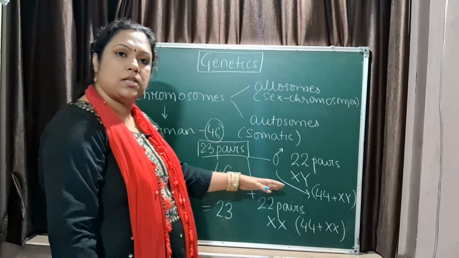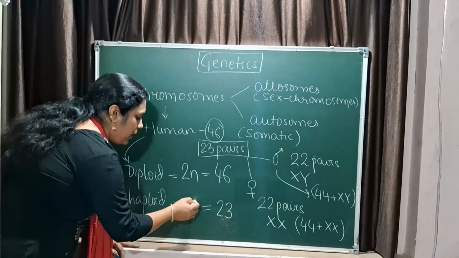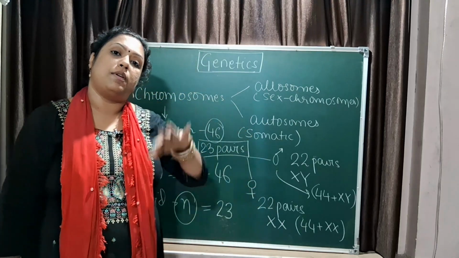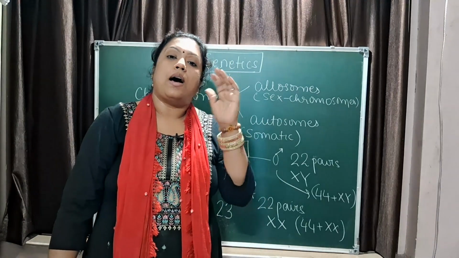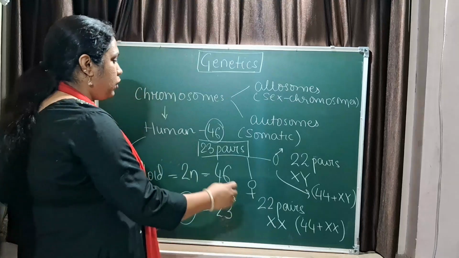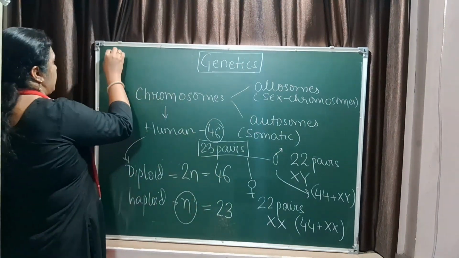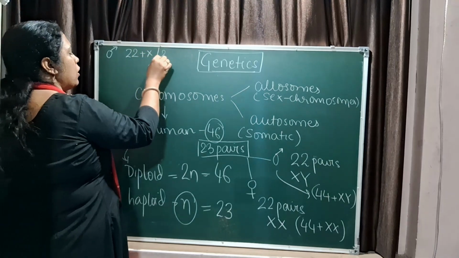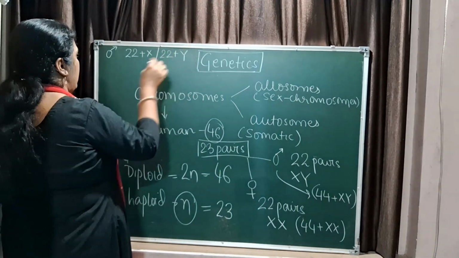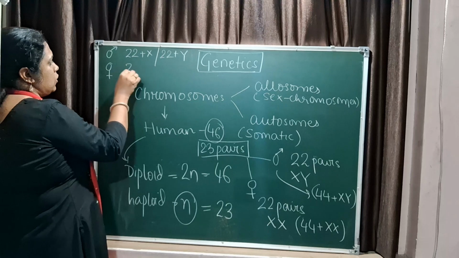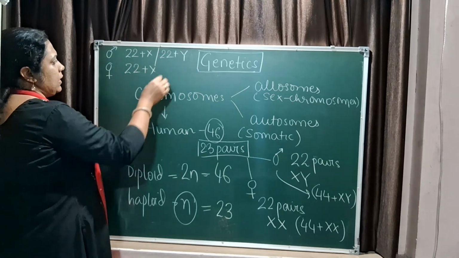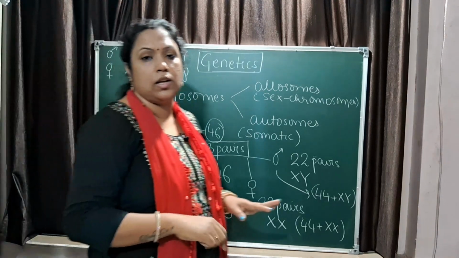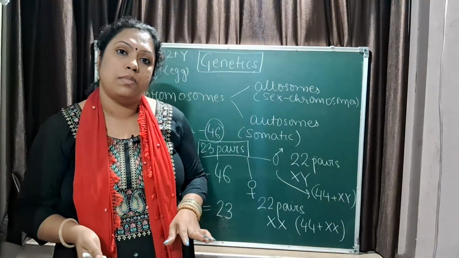Okay. Now, where is N produced? N is there in the gametes, right? Male gametes and female gametes have half set of chromosomes. So the sperm has 22 plus X or 22 plus Y, and the female egg has 22 plus X. Is this concept clear? So let us talk about sex determination in human beings.